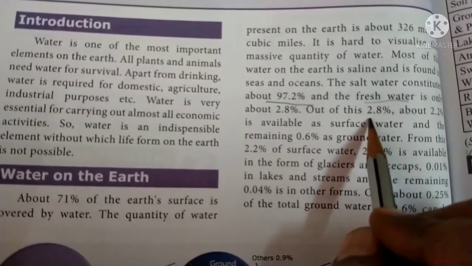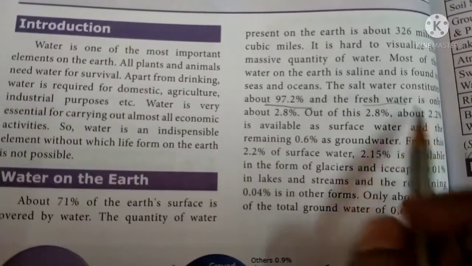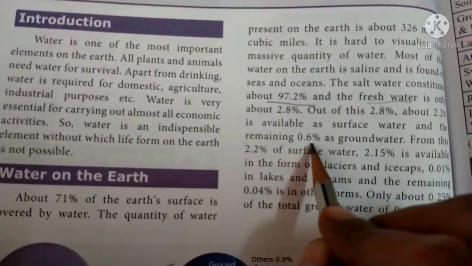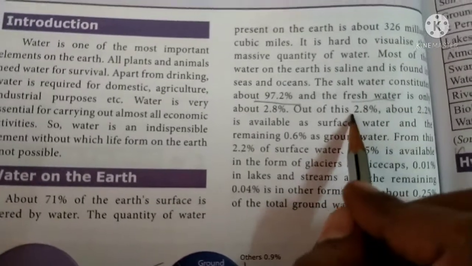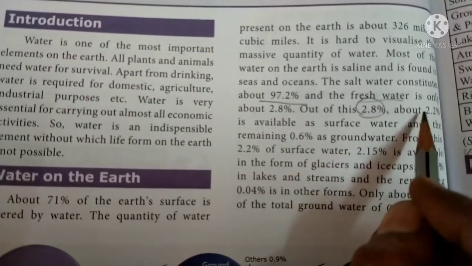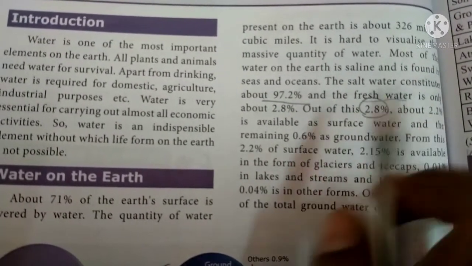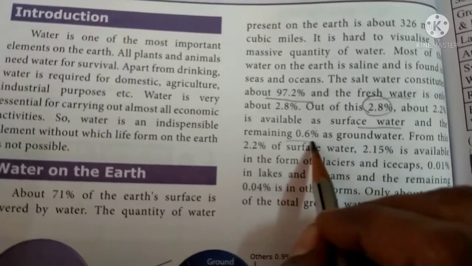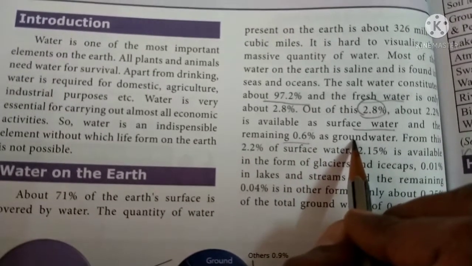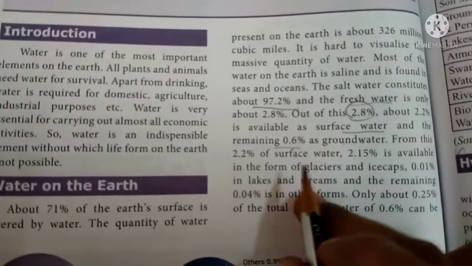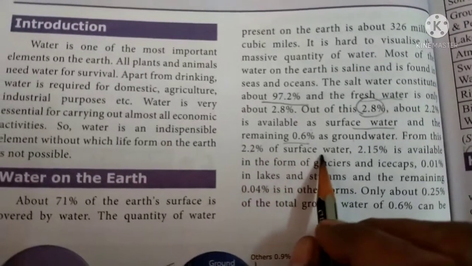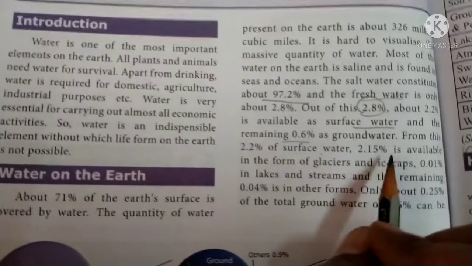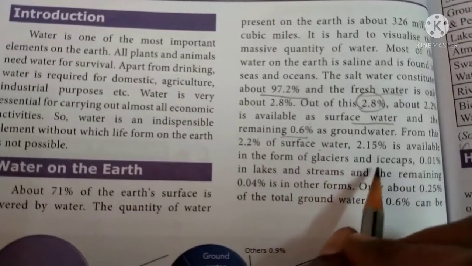So out of 2.8 percent, 2.2 percent is available on the earth's surface, and the remaining 0.6 percent is groundwater. And from this 2.2 percent of the surface water, 2.15 percent is available in the form of glacier and ice caps.